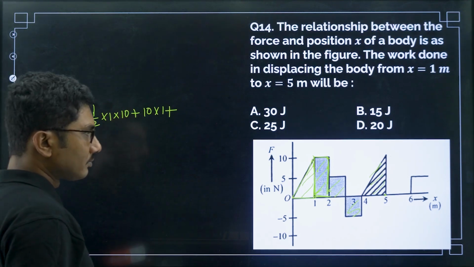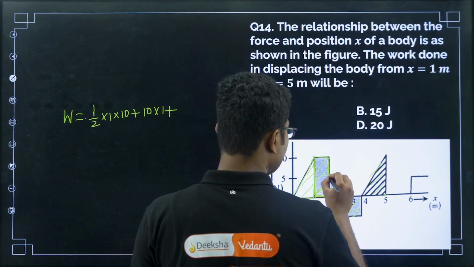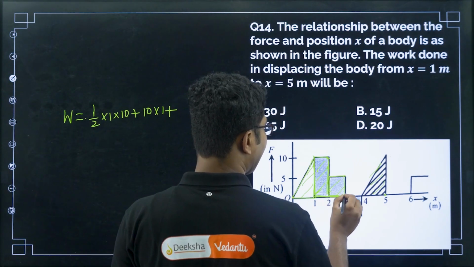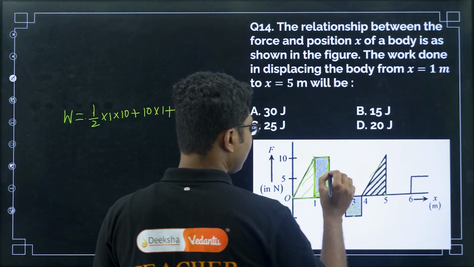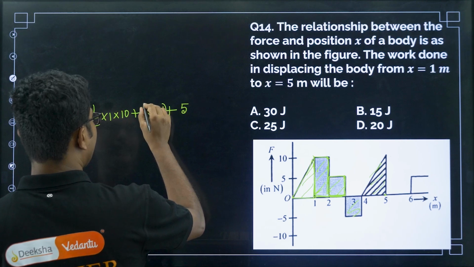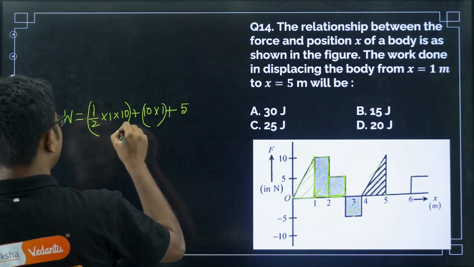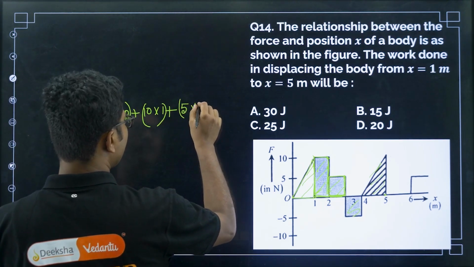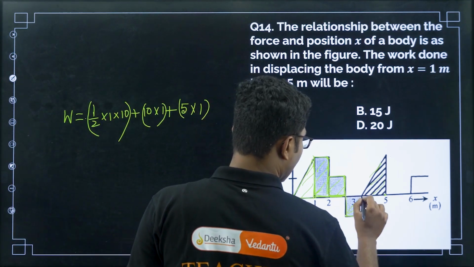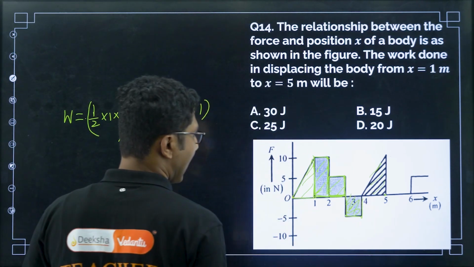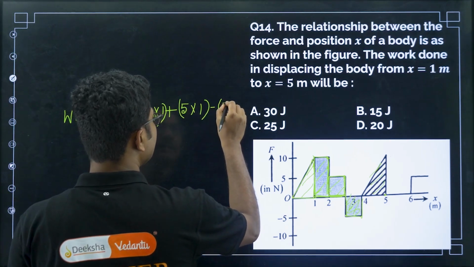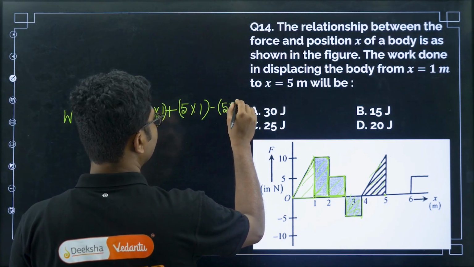Next is this smaller rectangle. This is also positive, right? This is also positive. This has breadth of 1 and length of 5. So it will be 5. You can write them like this, so you don't get confused. 5 times 1. Okay. Next one is below, right. So below means it is negative sign, and it is the same as this, 5 times 1. So it is minus 5 times 1.